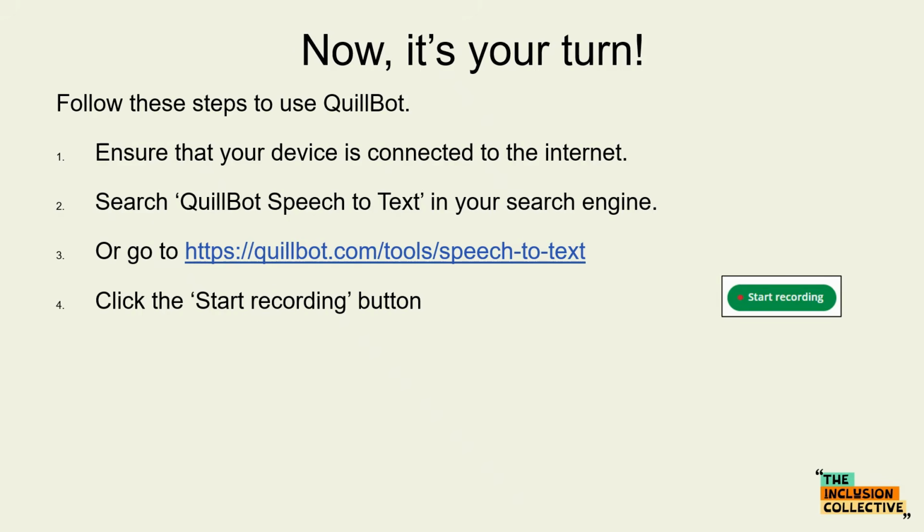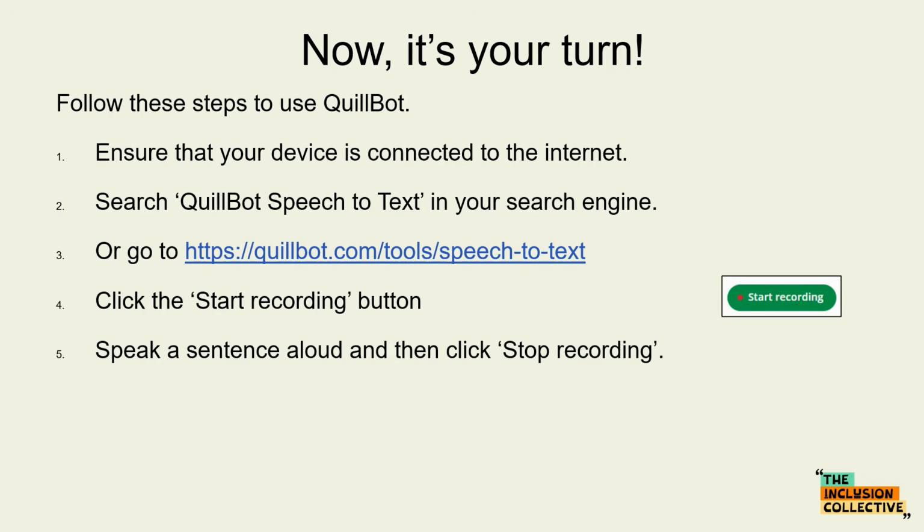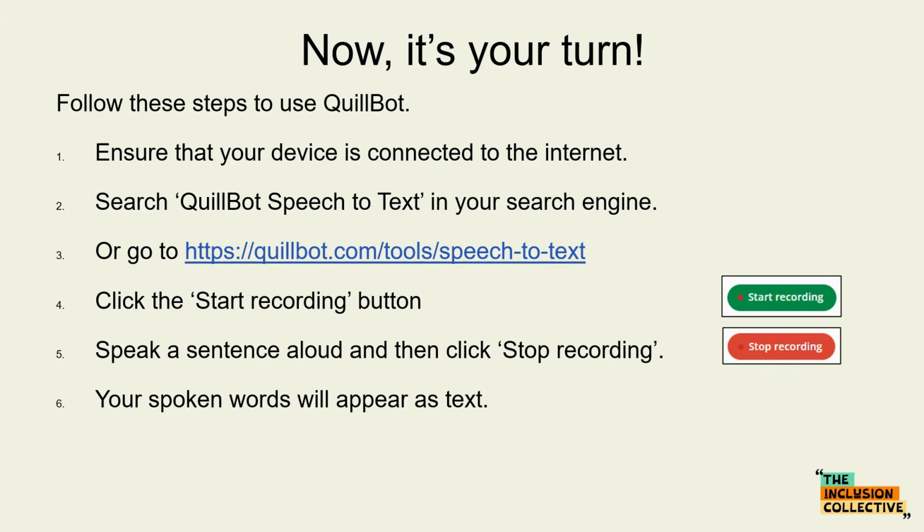Click the Start Recording button. Speak a sentence aloud and then click the Stop Recording button. Your spoken words will appear as text. And now try it with another language. Now don't stop here. Use it for education and evaluation.